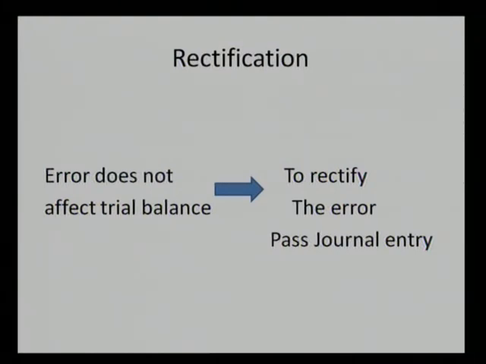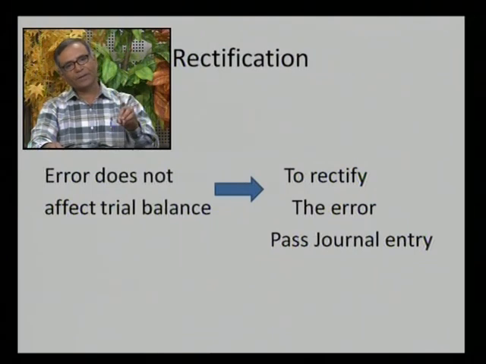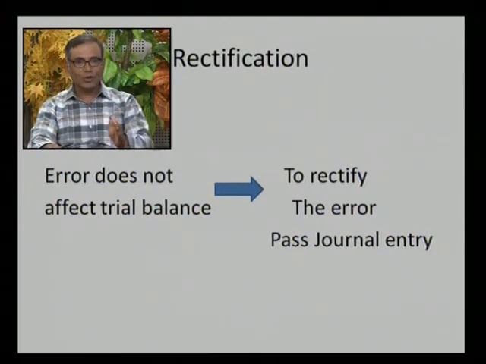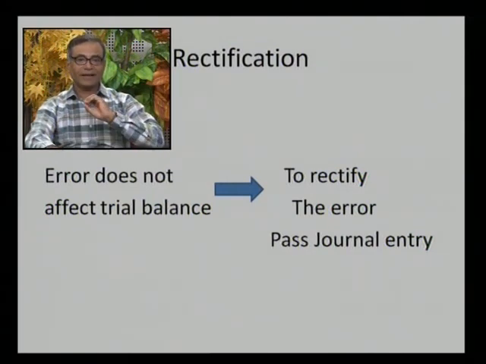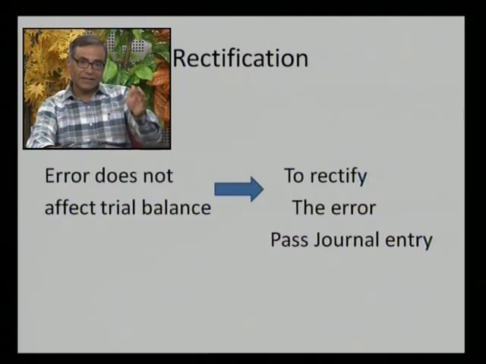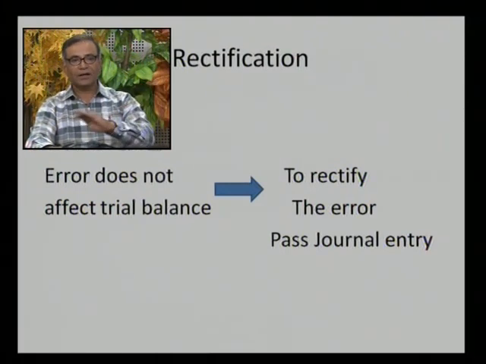The practical question is that once the error has occurred in the accounting process, how can we rectify the error? One should keep in mind that even though you are preparing the accounts manually, these corrections are not allowed. You have to pass another journal entry so that your error may be rectified by another accounting entry. Correction is not allowed at all in the books of accounts. To ensure the correctness of the accounting, you should pass another entry in such a manner that the error which is located can be rectified by the other accounting effect.